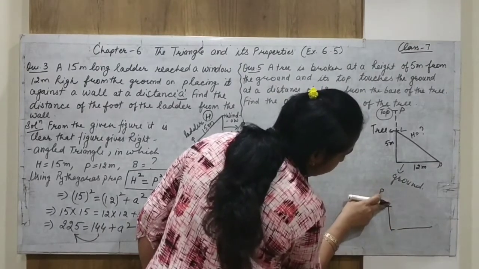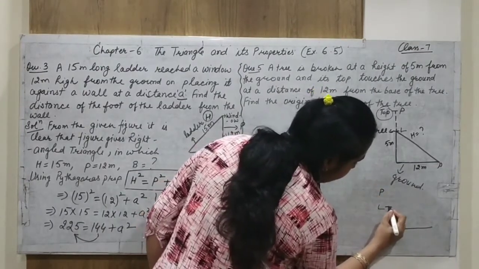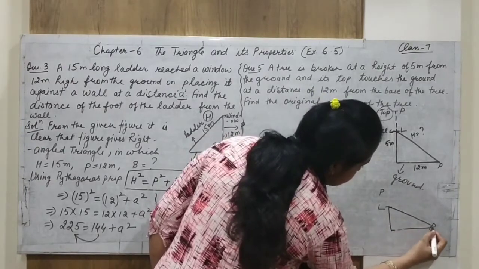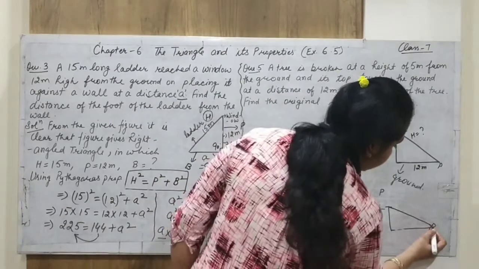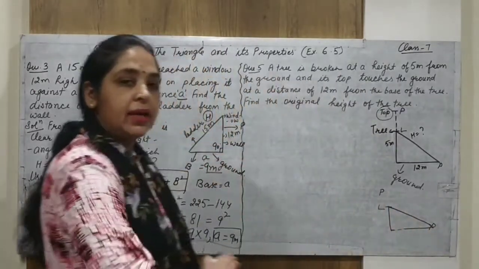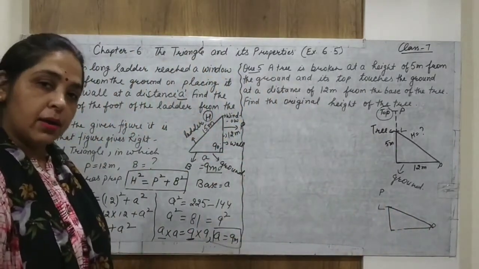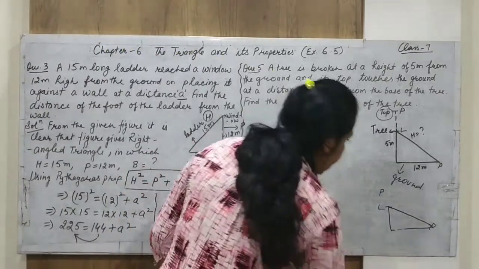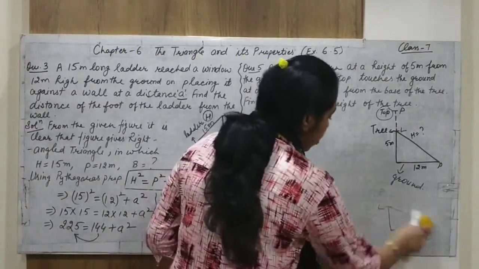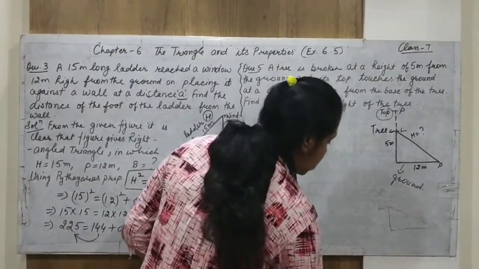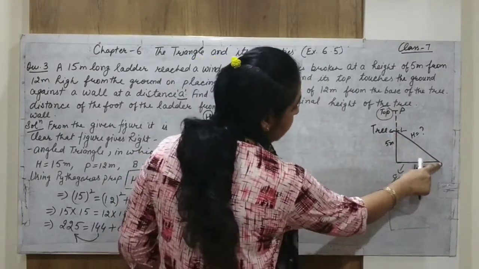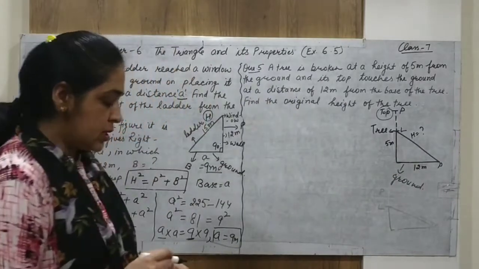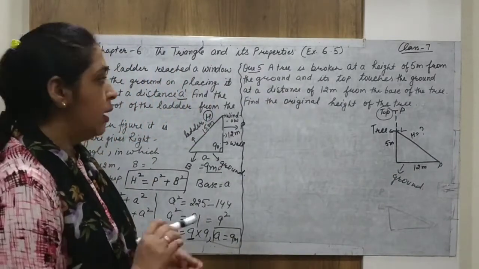Suppose we remove this P point and L, then it goes towards this. This is the P point. Alright, so it touches the ground after breaking from 5 meter height. So this happened. That's why I represent the broken part of the tree with the dotted line. Actually, this line is exactly equal to this line, because after breaking, the tree touches the ground.